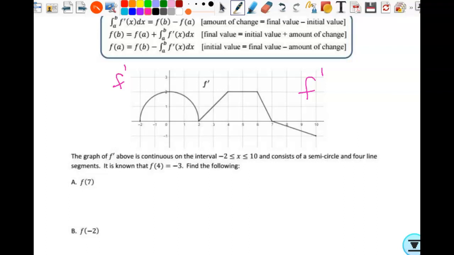Or give us a function and ask us about a different function. All right, so we're looking at the graph of f prime on this interval -2 to 10, a semicircle and 4 line segments. All we know about f is that f of 4 is -3. So knowing that f of 4 is -3 and having the graph of f prime, which is the rate of change of f, we want to find these 3 other function values. All right, so how could we find f of 7?